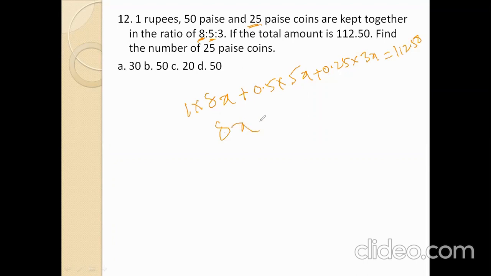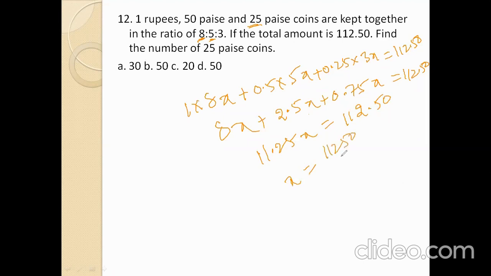This is 8x plus 2.5x plus 0.75x equals 112.50. Adding, this is 11.25x equals 112.50. So x equals 11250 divided by 1125. Here we have two digits after the decimal, and here also two digits after the decimal, so we remove the decimal.